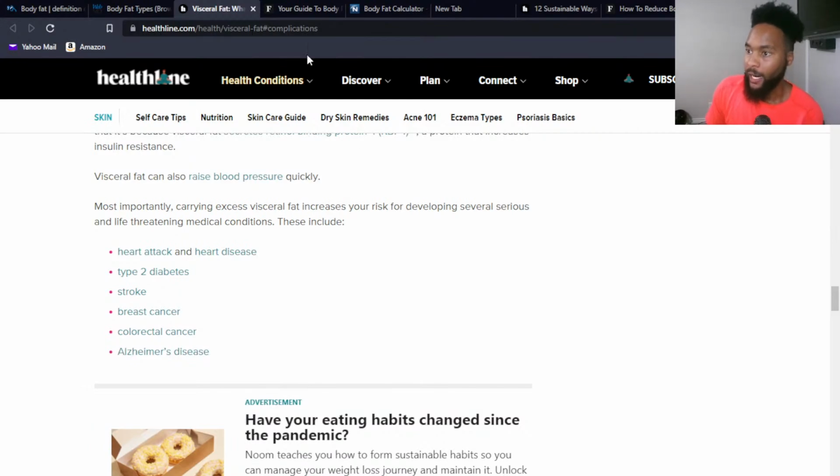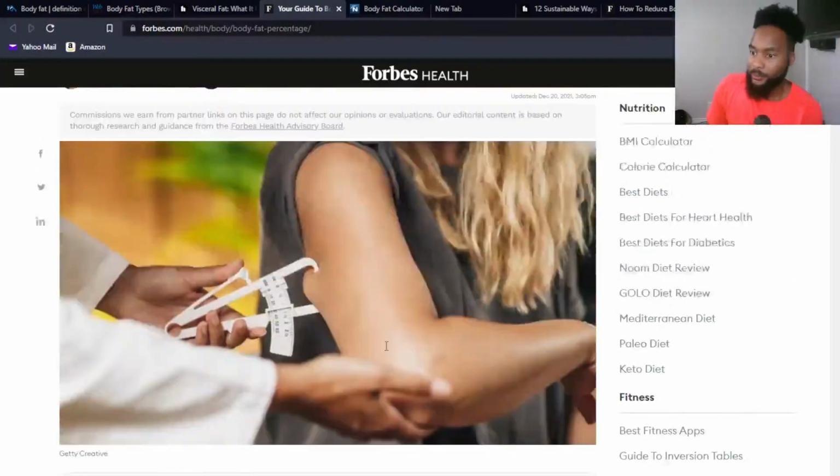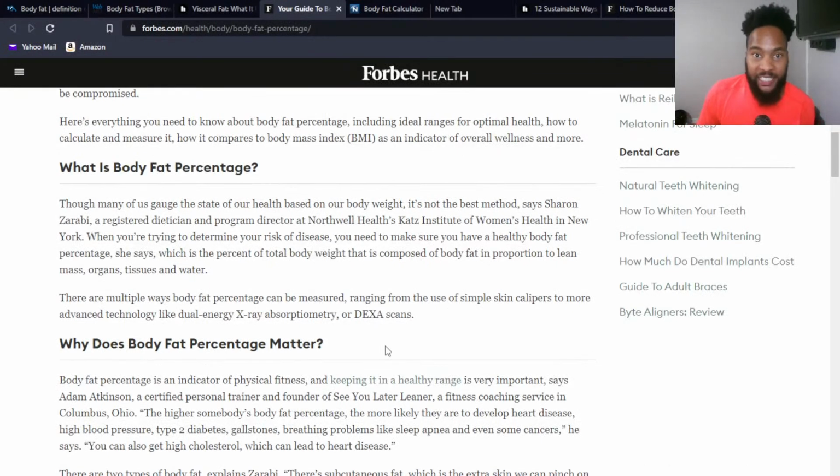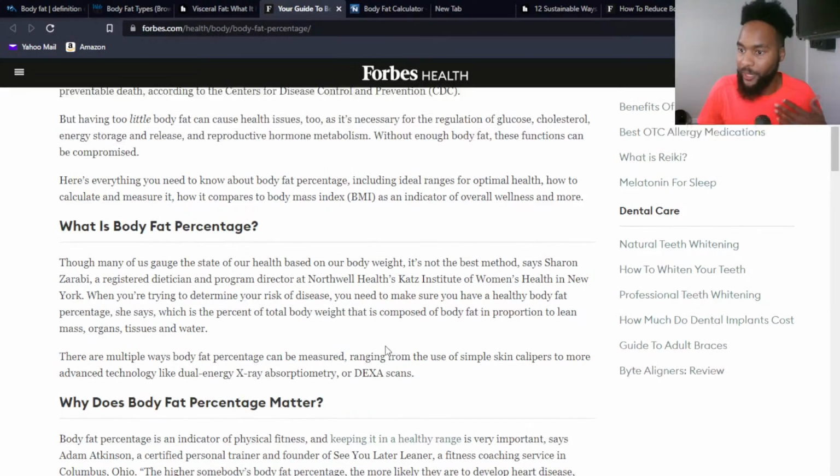All right, so real quick, body fat percentage. We talked about all the different types of fat. If you want to actually measure your fat, what is body fat percentage?